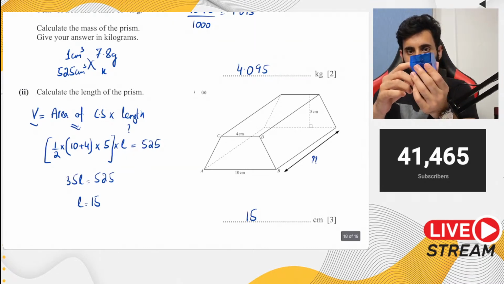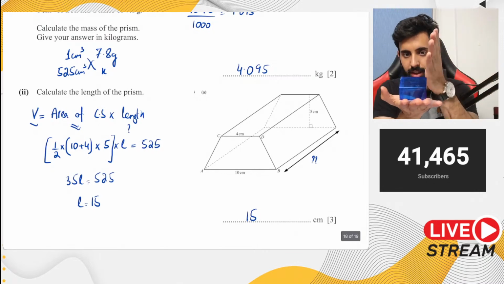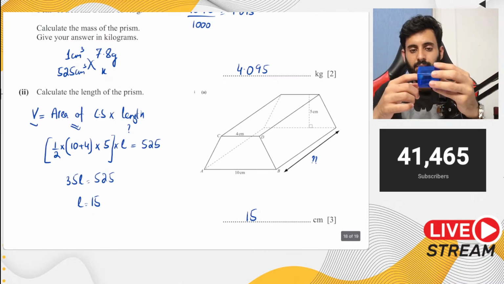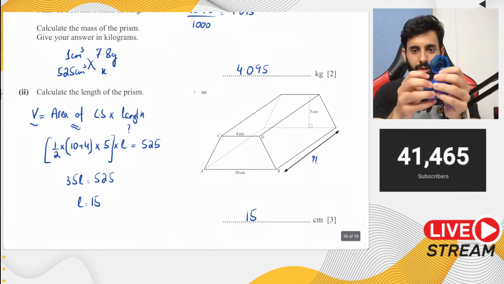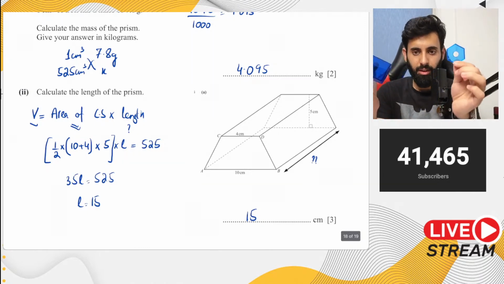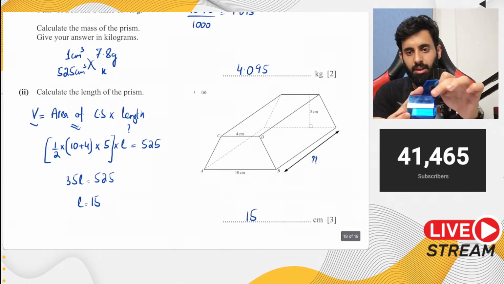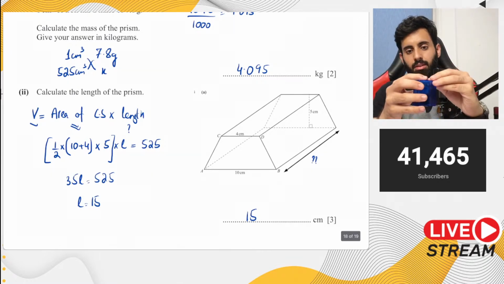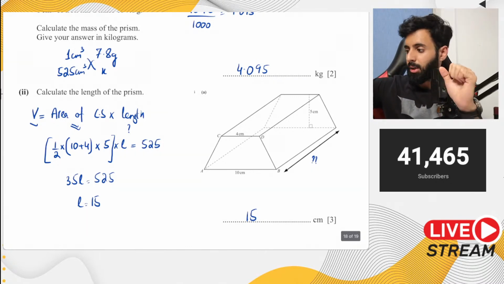So if I put this shape like this and start slicing it, I will get this hexagon right here over and over again. So I'll work out the area of this cross section and multiply it by the length, which is this distance here. And that's how you can calculate the volume of a prism.